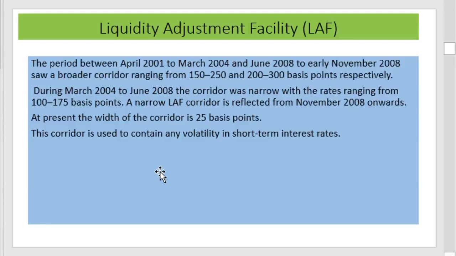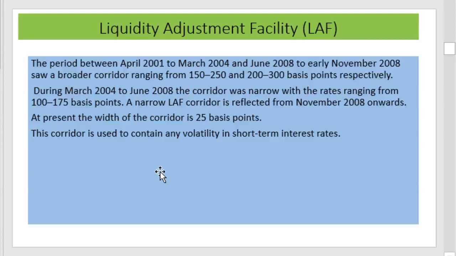That is, it ranged from 150 to 250 basis points in the first period, and 200 to 300 basis points in the second period. During March 2004 to June 2008, the corridor was narrow, with the rates ranging from 100 to 175 basis points.